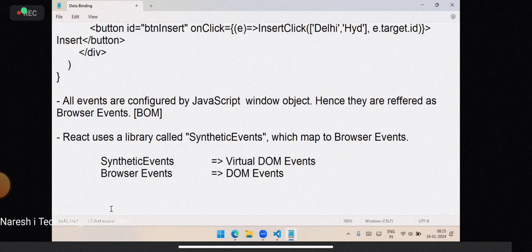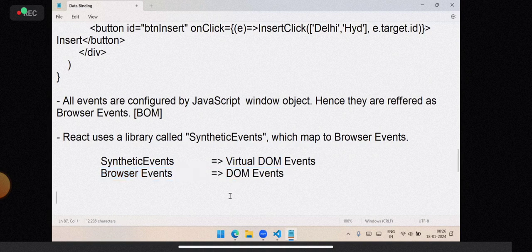Any other technology, React or Angular, that is using events, they are not JavaScript events. They are some library of events configured which map to JavaScript events. Only JavaScript can manage those events.